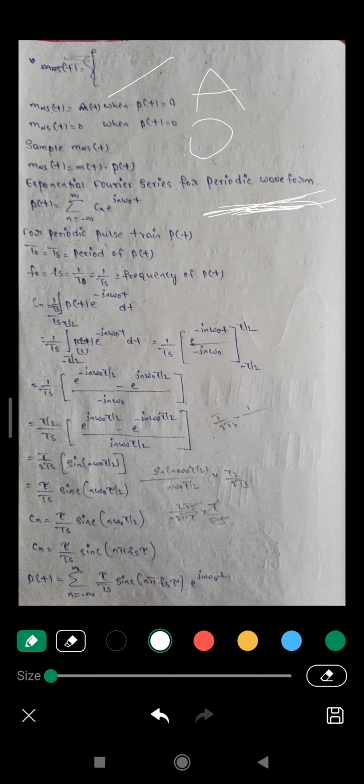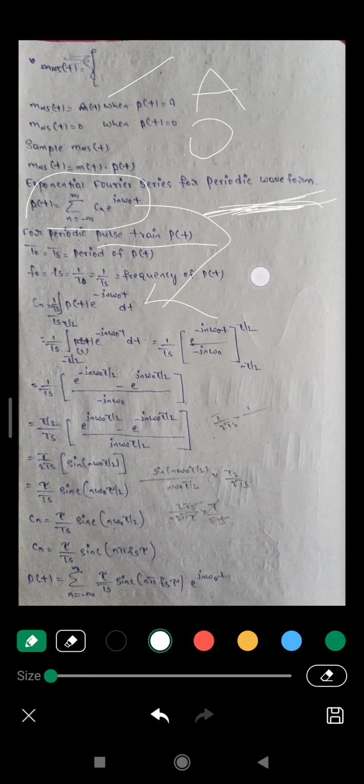For the periodic pulse train p of t with time period Ts, we know that frequency is inversely proportional to time period. In this formula we now have to calculate the Cn value. Cn equals 1 by Ts, integral over the interval Ts of p of t into e power minus j n omega naught t dt. Here the p of t value is 1 when the interval is minus tau by 2 to tau by 2, and in the remaining interval it is 0.